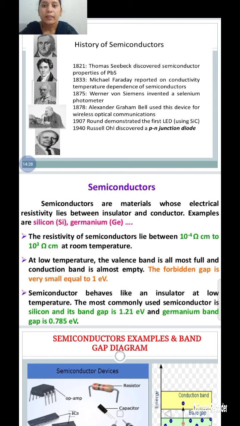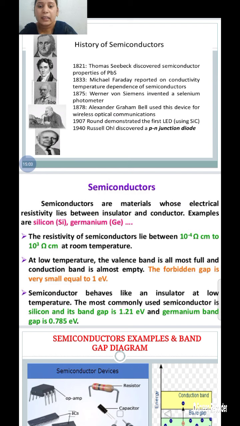What is the resistivity between conductors and insulators? It is 10 to the power of minus 4 ohm centimeters to 10 to the power of 3 ohm centimeters. This is the semiconductor resistivity at room temperature.